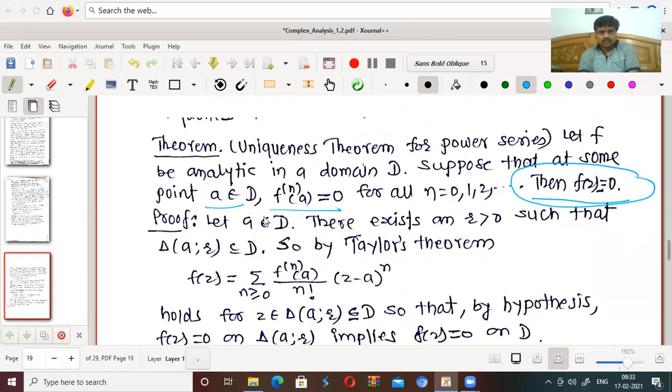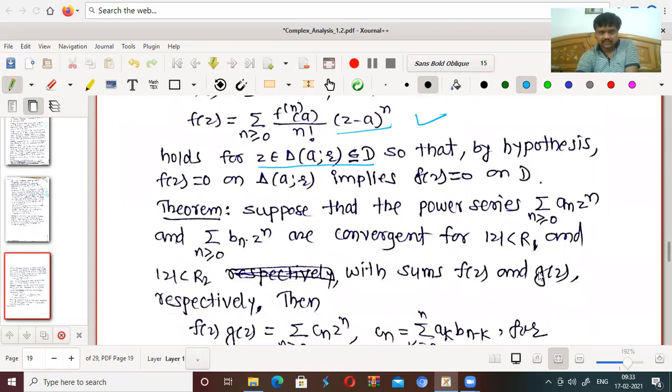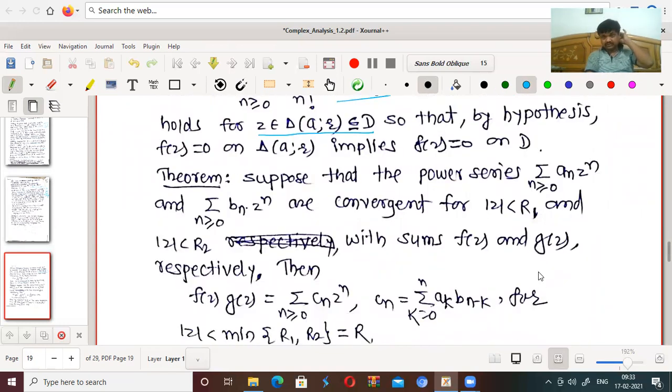Let a belong to D. There exists an r greater than 0 such that the disk Delta(a, r) is a subset of D. So by Taylor's theorem, f(z) can be written as the summation of f^(n)(a) upon n factorial times (z minus a) to the power n. We know that this is the Taylor series coefficient, f^(n)(a) upon n factorial. It holds for z belonging to the disk having center at a and radius r. By the hypothesis, as f^(n)(a) is 0 for all n, every coefficient is 0. And if every coefficient is 0, f(z) should be identically equal to 0. Okay, that is the case.